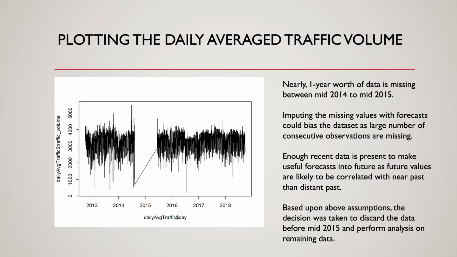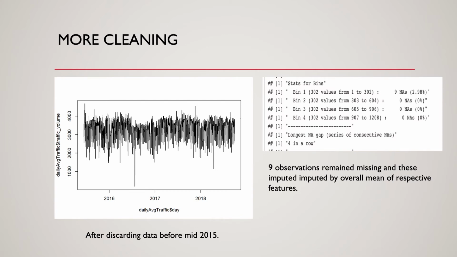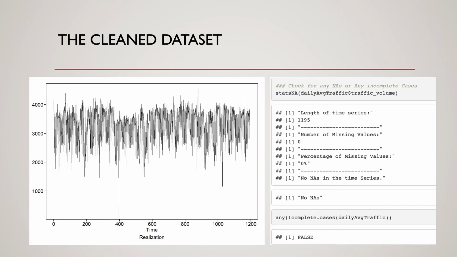So based upon the above assumptions, the decision was taken to discard the data before mid-2015 and perform the analysis on the remaining data. After discarding the data before mid-2015, 9 observations still remained missing, and these were imputed by overall mean of their respective features. Now the dataset is ready for the analysis, and we will start with the univariate correlation-based modeling.